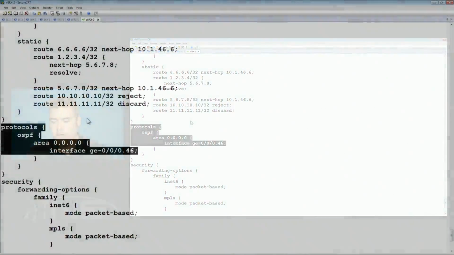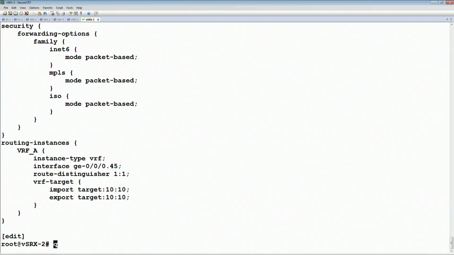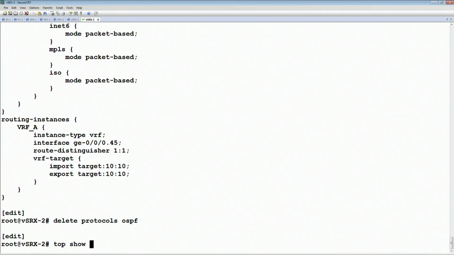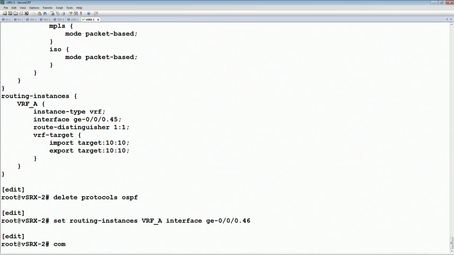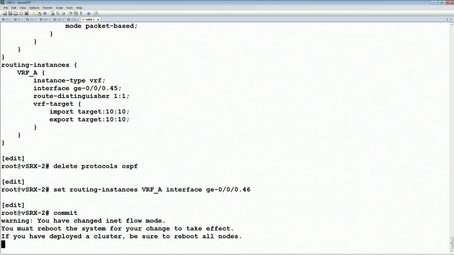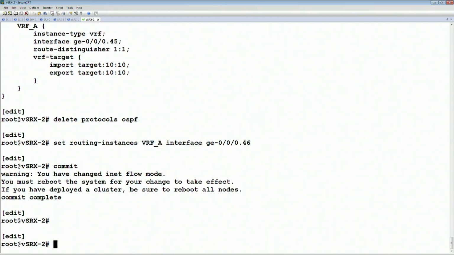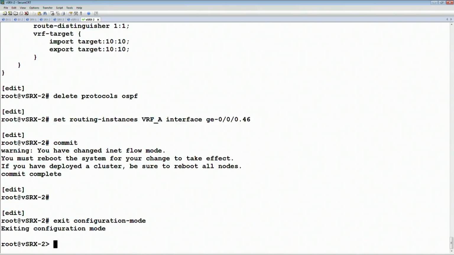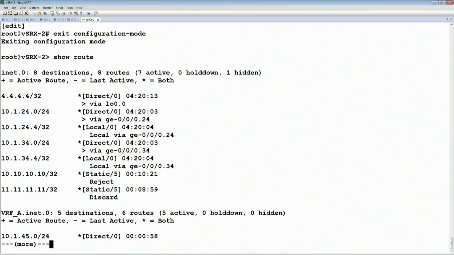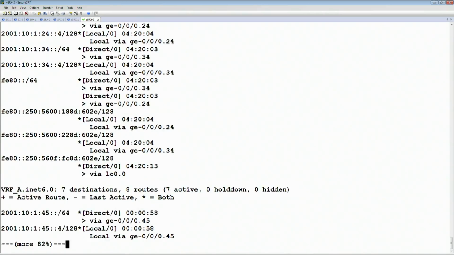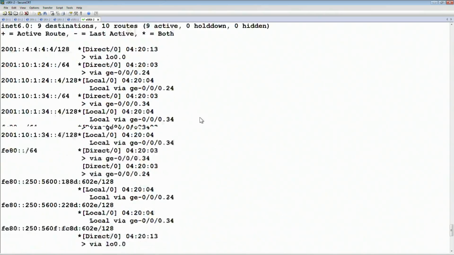So let me do this: under edit, let's say delete protocols ospf. Then we will set the VRF on the interface, commit. There we go. Okay, so now let's exit out of the config and say show route. There should be 3 different tables now. Well, technically 4 different tables.